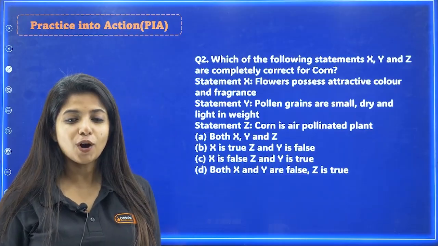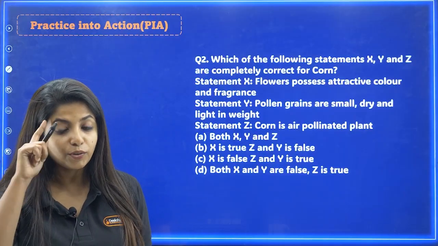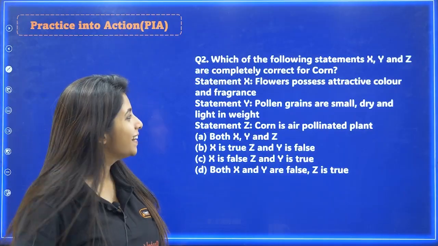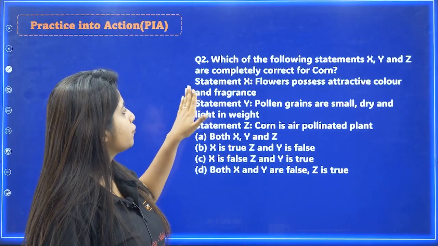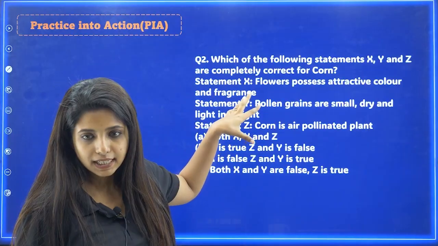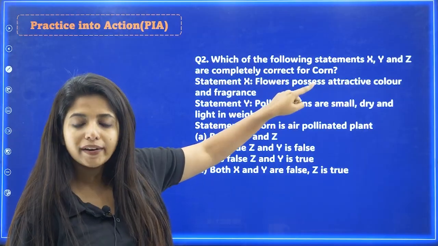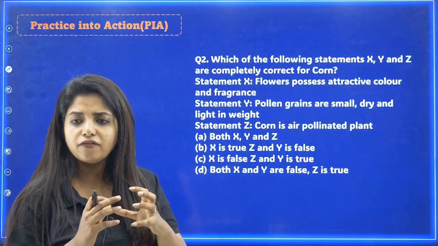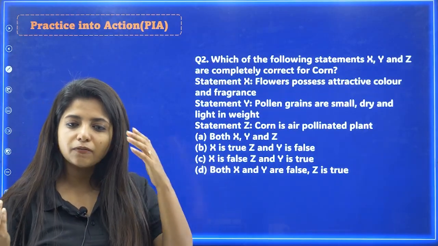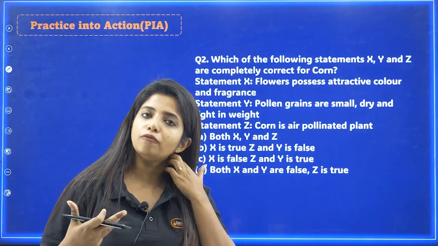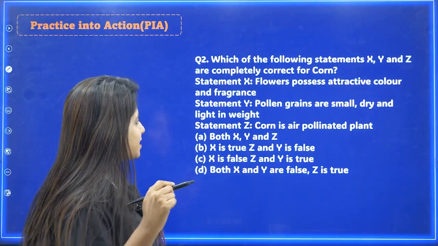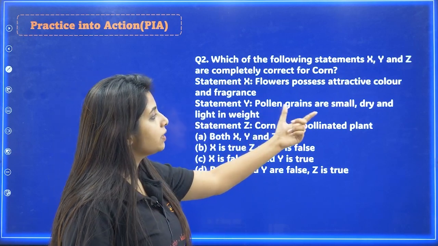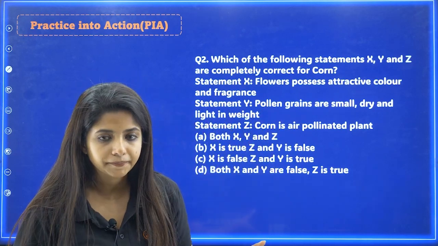Corn, okay. Corn shows what type of pollination? Try to remember, tassels and all. Remember, statement X is flowers possess attractive color and fragrance. So is it true for corn? Does their flower have attractive color and fragrance? Well, attractive color and fragrance is a part of plants which are insect pollinated, right? Is corn insect pollinated? Next, statement Y, pollen grains are small, dry and light in weight.